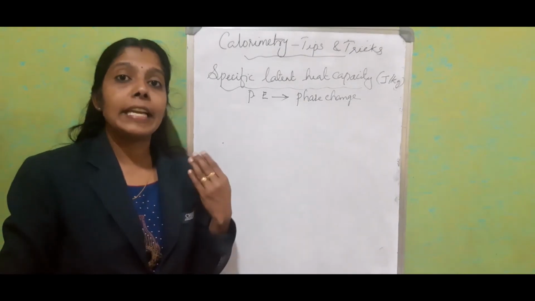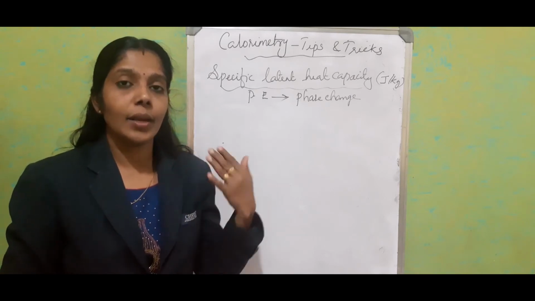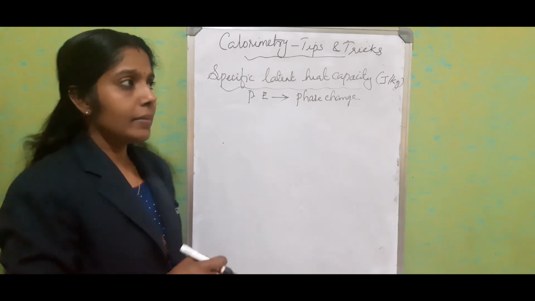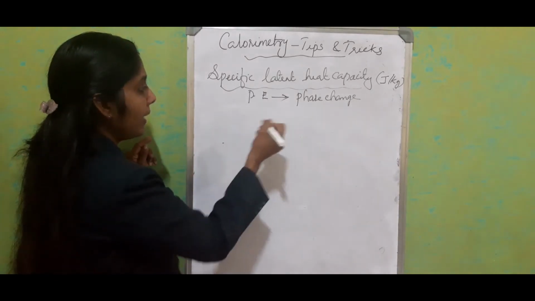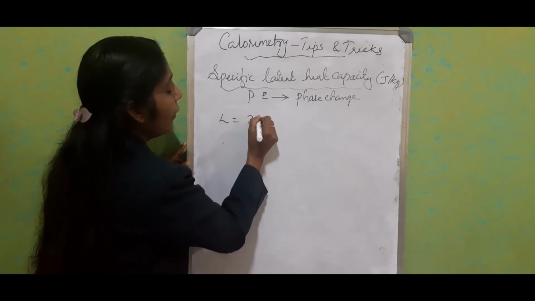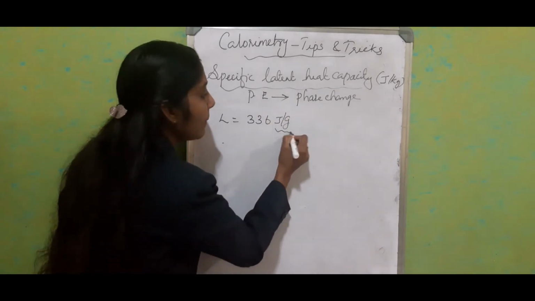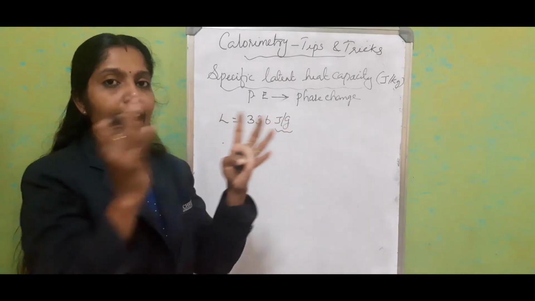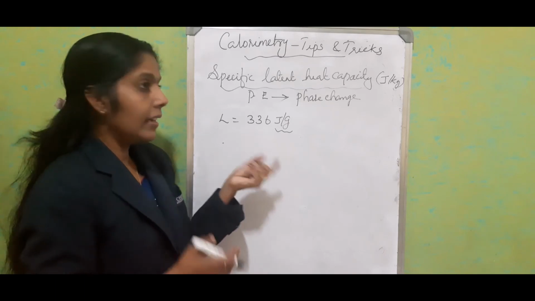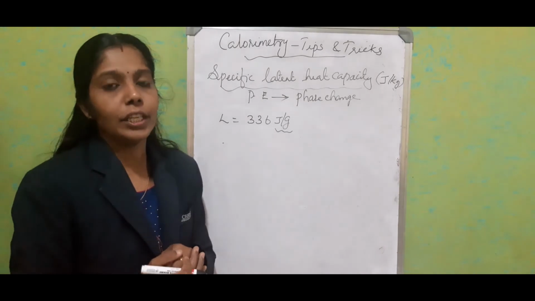It is the amount of heat energy absorbed or liberated by unit mass when it changes from one state to another state. Sometimes you will get a question to mention or explain the meaning of 336 joule per gram. Here also you have to keep this in mind. Split the energy factor and the mass factor. Then you can state it. Don't, in any of the four positions, write joule per gram together.